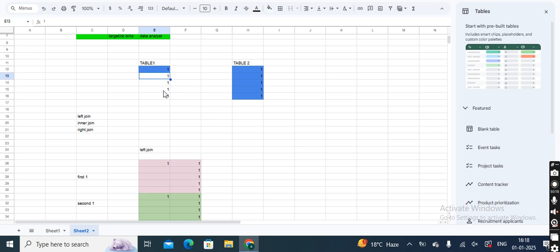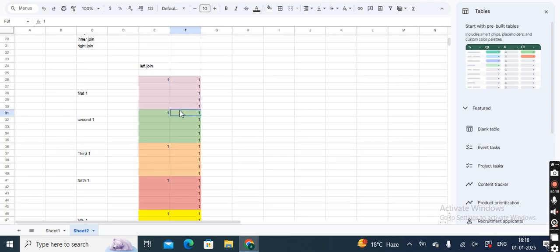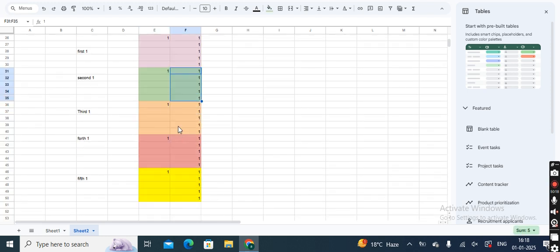My second one is this one. The second row in the table 1 is again going to match with 5 ones in the right table. My third row is again going to match with all the rows in the right table. My fourth row will again match with all the rows, and similarly the same thing will happen for the fifth one also.